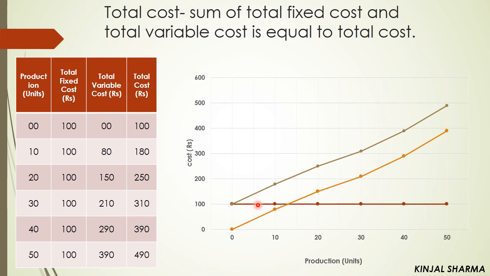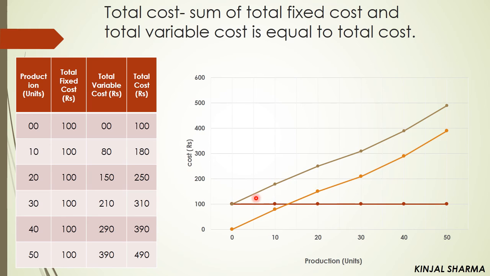Now here we have presented it in the form of a graph. On the x-axis we have written total production in units, and on the y-axis we have written cost in rupees, right? This one is your fixed cost curve. That is, whatever the units of production, your cost is fixed, that is 100 rupees.